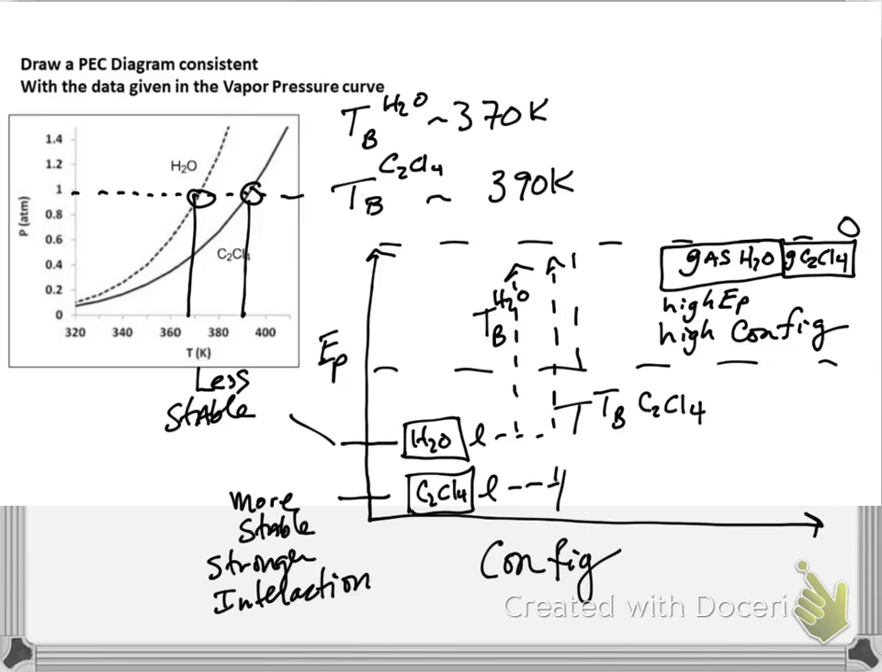So the main thing here is that both gases have high potential energy and high configurations. They're shown at almost the same place. And then the liquids are down at low configurations, low potential energy, but because they have different boiling points, they are shown with different potential energy liquids. The lower the boiling point, the higher up the potential energy of the liquid, the less stable it is, and the weaker its interactions.